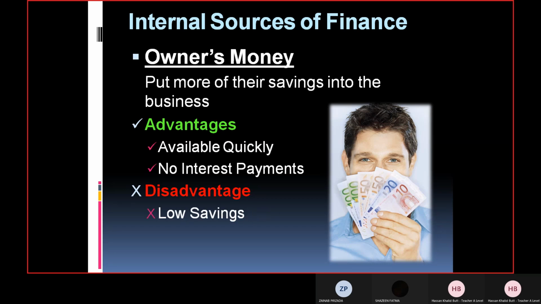Then we have disadvantages, low saving. So savings will be low because generally, as I told you, this option is available to a sole trader or partnership, and normally they run a small business, okay, owners. So they normally have very low savings, and that amount might not be used for any kind of expenditure because that saving is for their own personal need, okay.